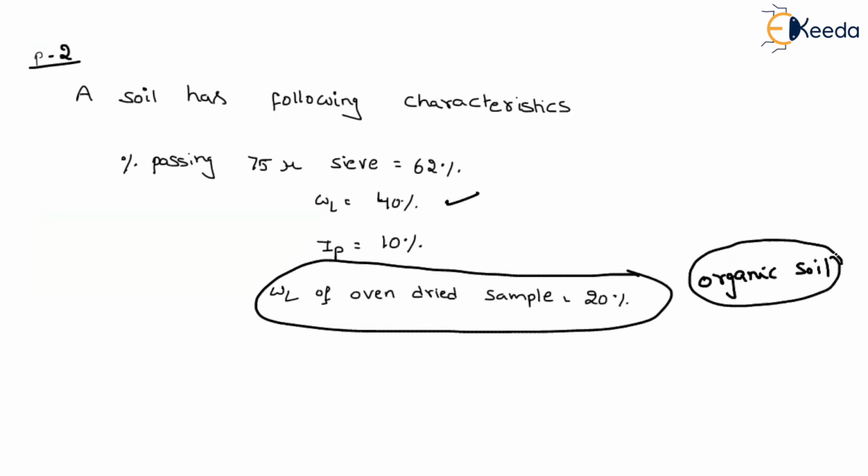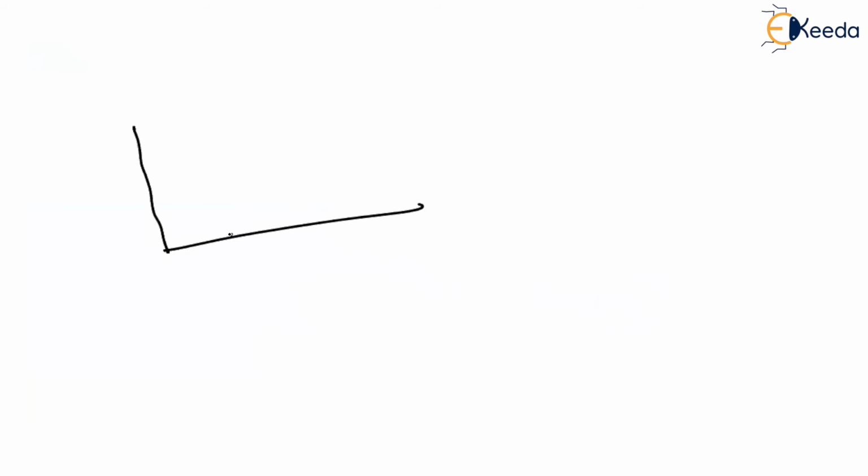Once I classify it as organic soil, then I should identify whether it comes under highly compressible organic soil, or intermediate compressible organic soil, or low compressible organic soil. For that, how can I understand it? That will depend upon the liquid limit. Suppose if I draw the curve here, imagine this is the IP line. Before checking anything, as the oven dried sample's liquid limit is decreased, that's why I'm classifying it as an organic soil.